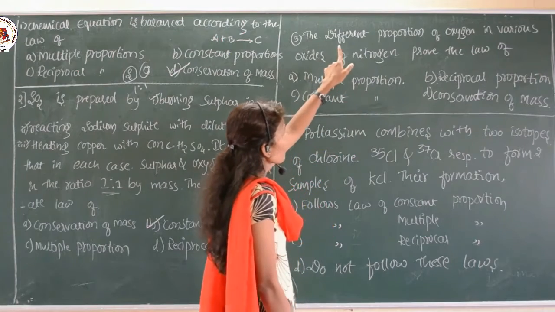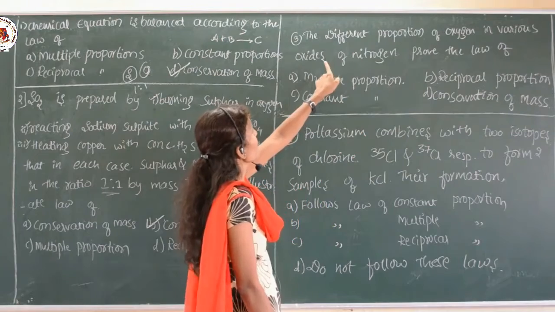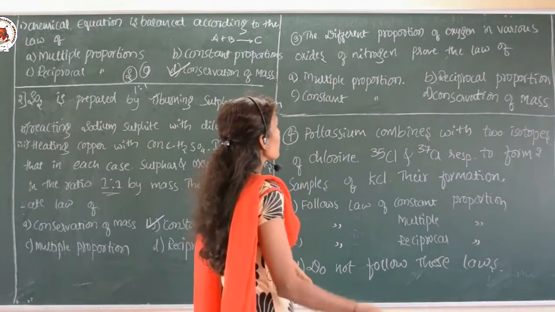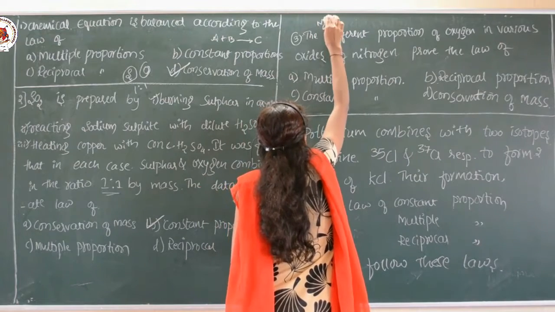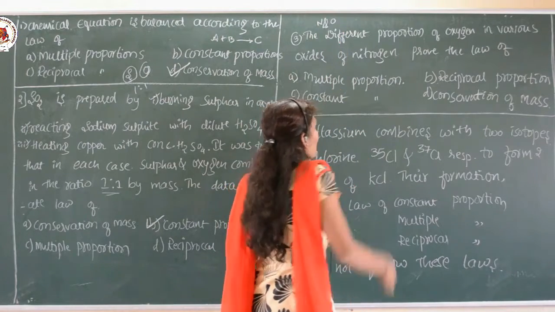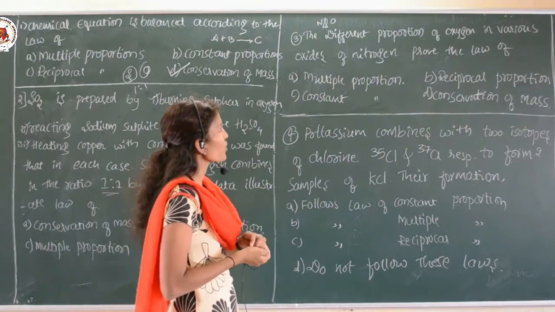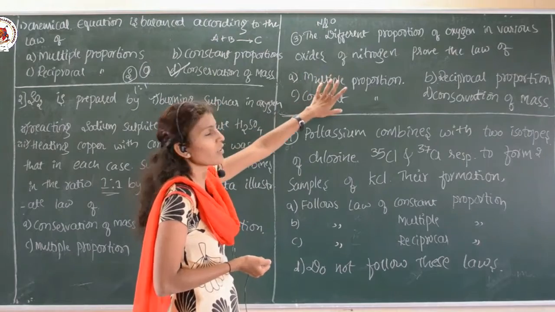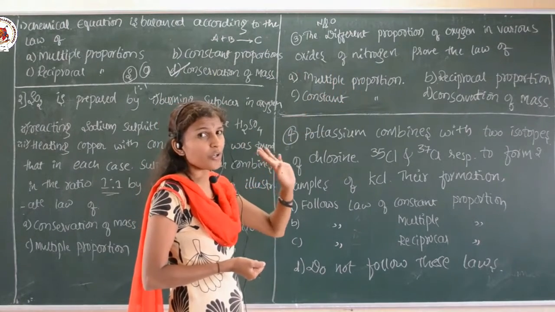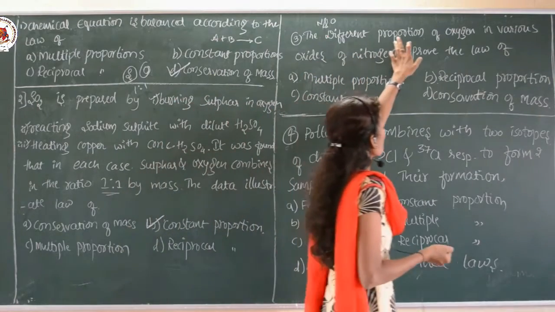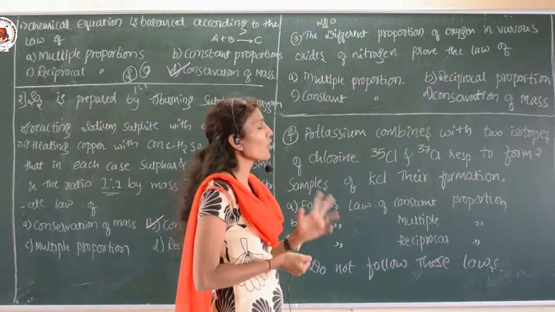The different proportion of the oxygen in the various oxides of the nitrogen. It means here nitrogen and oxygen are combining, and they are going to form various compounds. So what they have mentioned, the different proportion. It means the proportion by their mass is not the same, or it is not definite. The different proportion of the oxygen in various oxides of the nitrogen prove the law of.